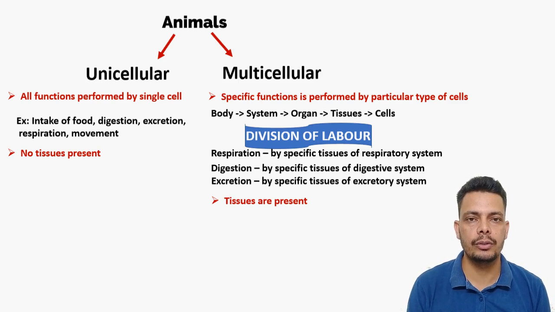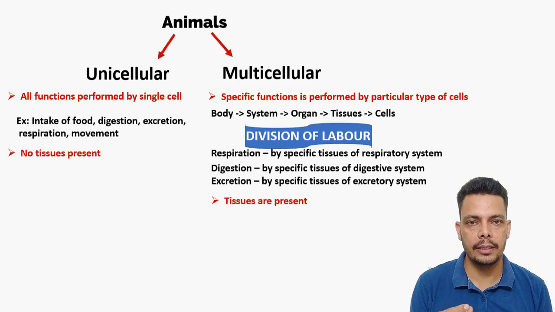As right now you can see, the color or the texture of the skin is different from the texture of the eyes, because eyes have to see, the skin has to protect. Okay, so there are different tissues in eyes and skin. So in multicellular organisms we will be talking about the tissues.